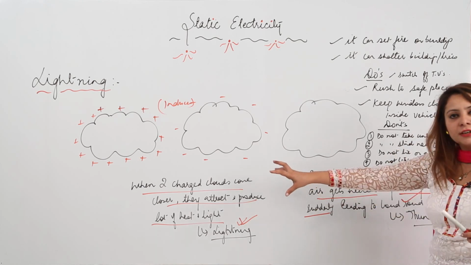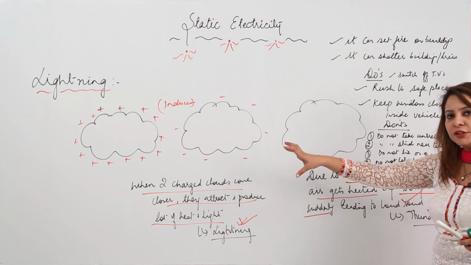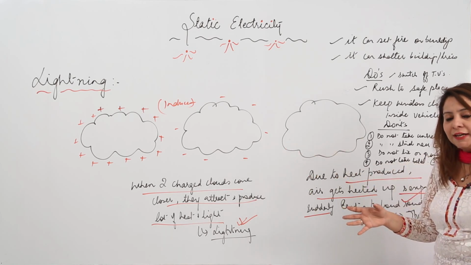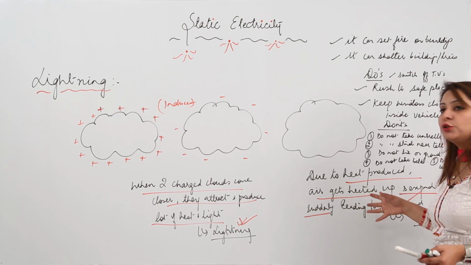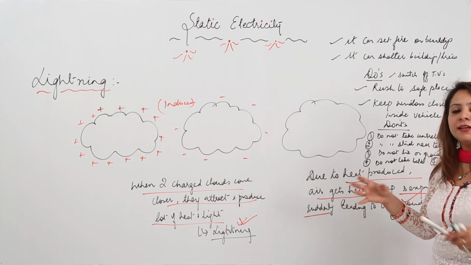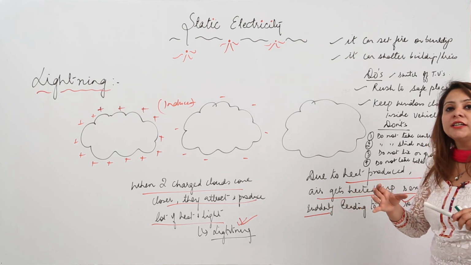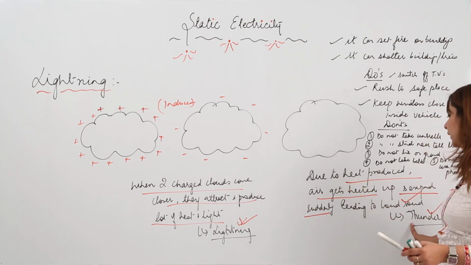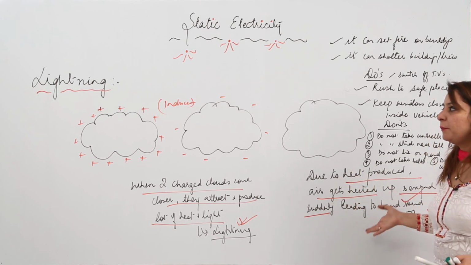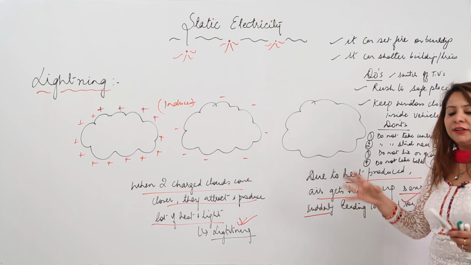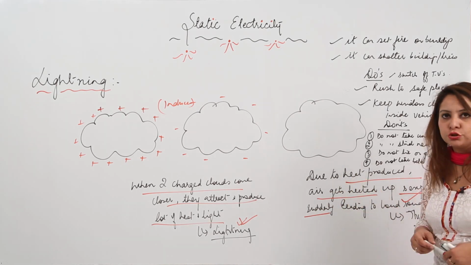So when oppositely charged clouds come closer, they attract, produce a lot of heat and light, which is lightning. And because of a lot of heat, the air gets heated and expands suddenly, causing a loud sound, which is the thunder. So this is what is happening during the lightning and the thundering, that is, during the thunderstorm.